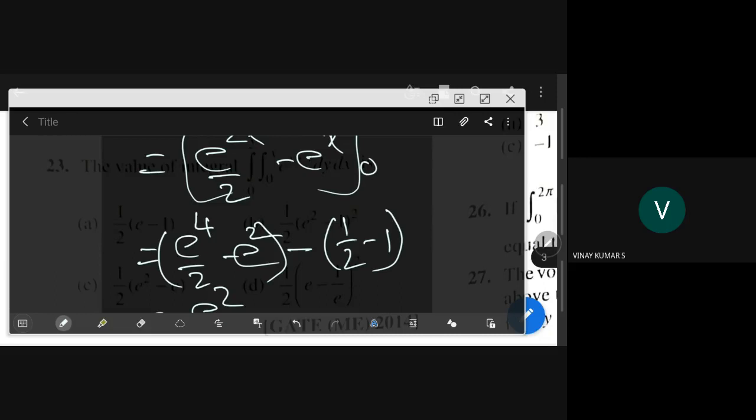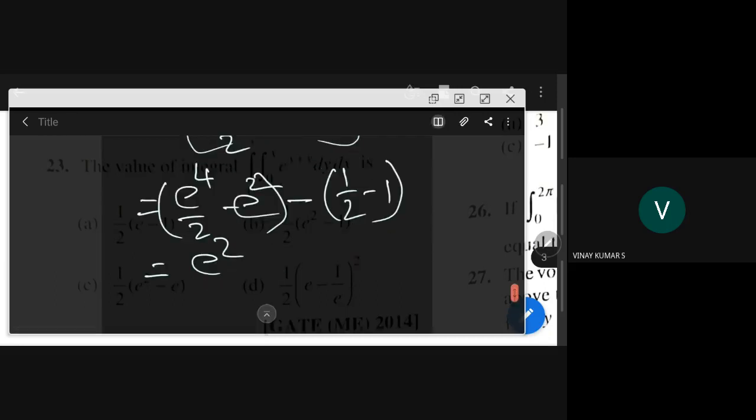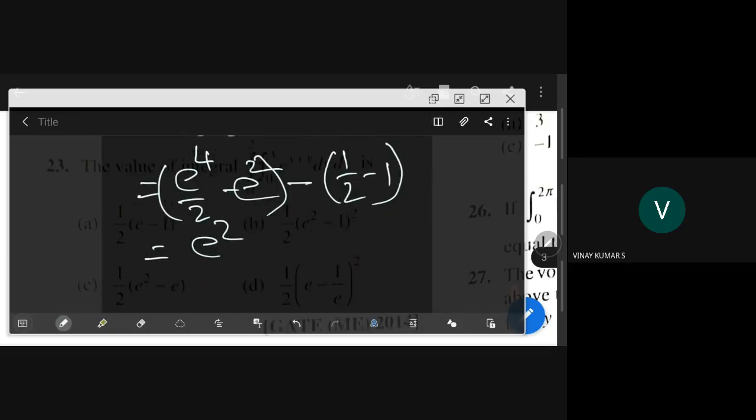Right, good. So what are we getting? e square, e square by 2 minus 1. Here you have one more, minus half plus half. Then how can this be simplified? So this is e square.